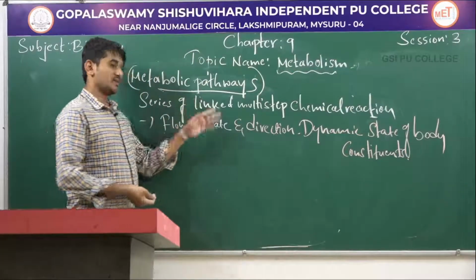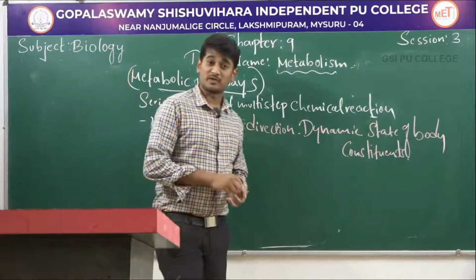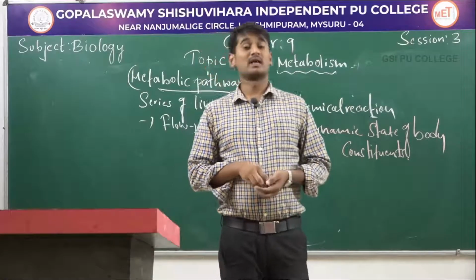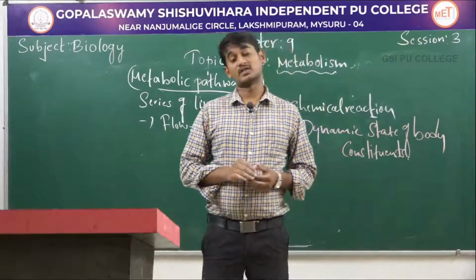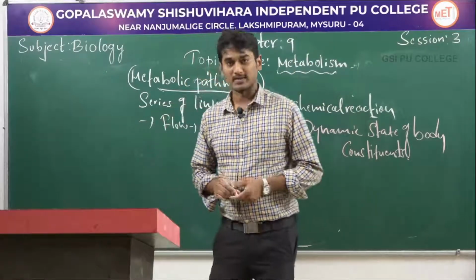So these are all about metabolic pathways. There are two types of metabolic pathways: anabolic pathway and catabolic pathway, also called anabolism and catabolism.